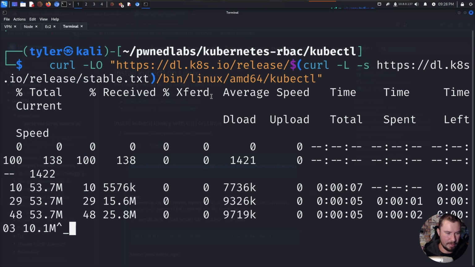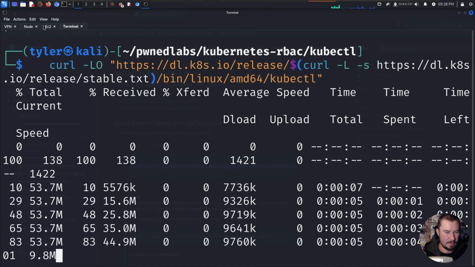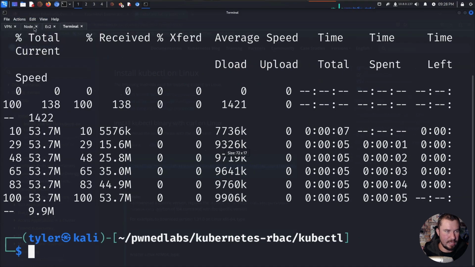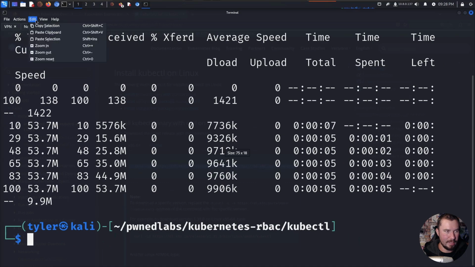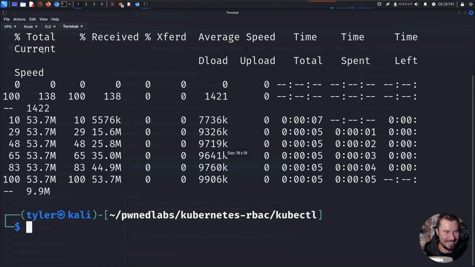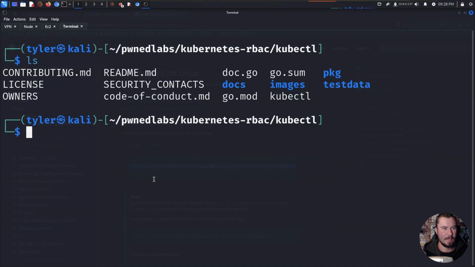I need to zoom out a little bit, if it's going to let me. It's not letting me zoom out. One more time. And we have kubectl. You can actually see it right there, although it's not executable yet.